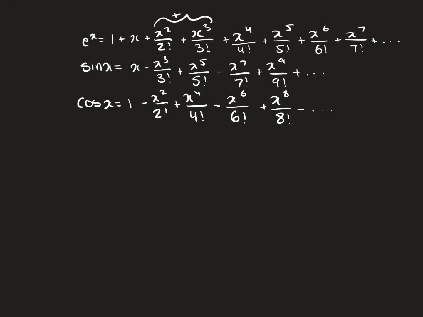So how can we express e to the x in terms of sine of x and cosine of x? We can't really express e to the x in terms of cosine of x and sine of x, or their Maclaurin series, but we can represent it with e to the ix. In this case, i equals the square root of negative 1. And from algebra 2, you probably know that i squared would be negative 1, i to the third would be negative i, i to the fourth would bring us back to 1, and this pattern would repeat.